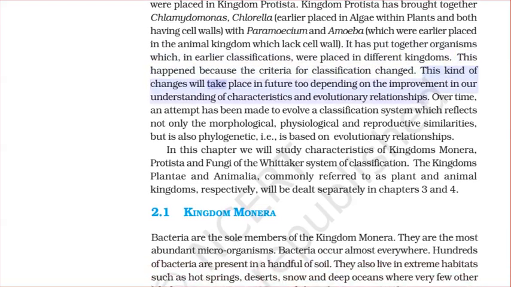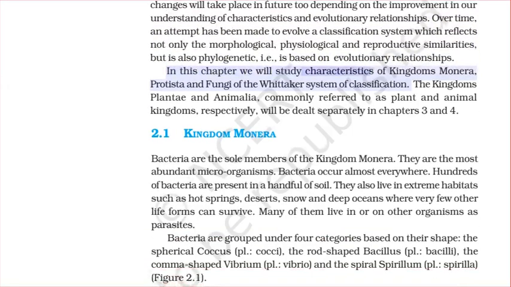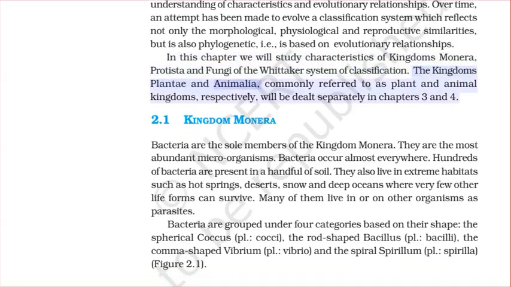This kind of change will take place in future too, depending on the improvement in our understanding of characteristics and evolutionary relationships. Over time, an attempt has been made to evolve a classification system which reflects not only the morphological, physiological, and reproductive similarities, but is also phylogenetic, i.e., is based on evolutionary relationships. In this chapter, we will study characteristics of kingdoms Monera, Protista, and Fungi of the Whittaker system of classification. The kingdoms Plantae and Animalia, commonly referred to as plant and animal kingdoms respectively, will be dealt with separately in chapters 3 and 4.